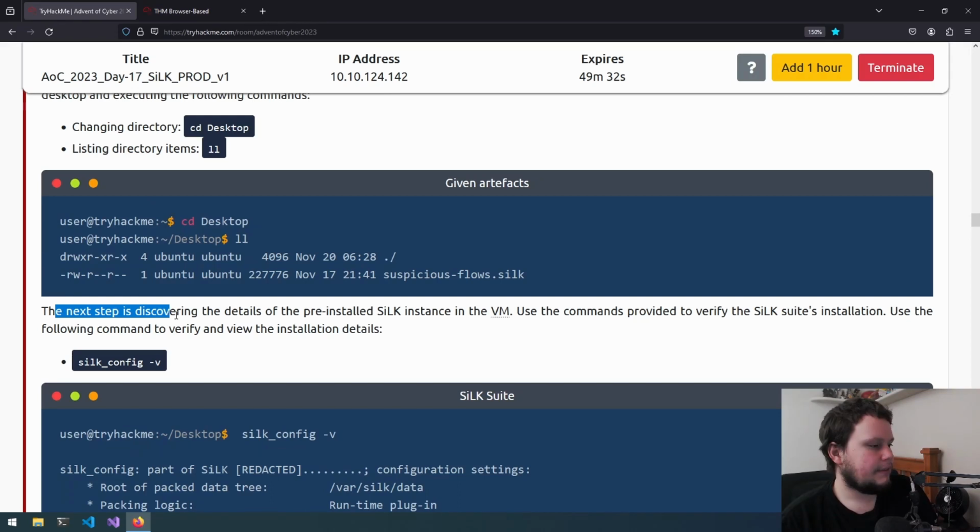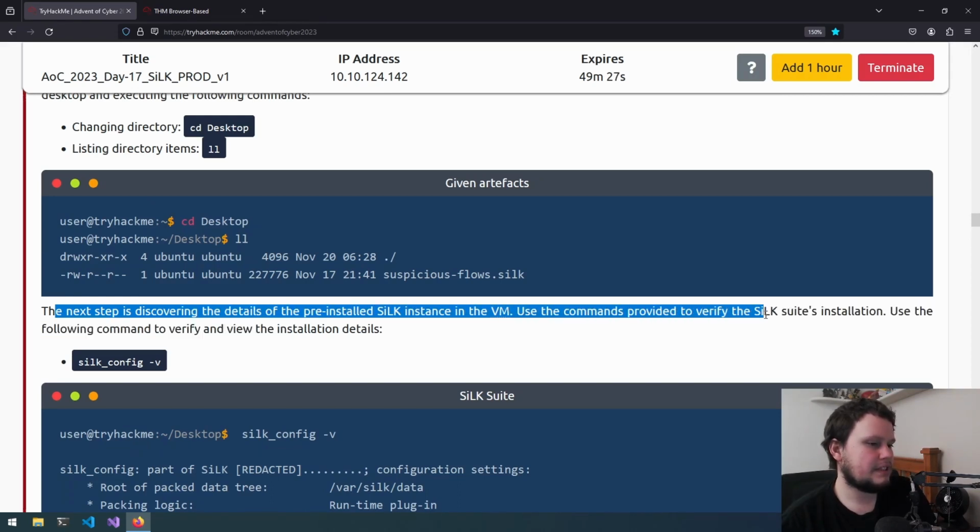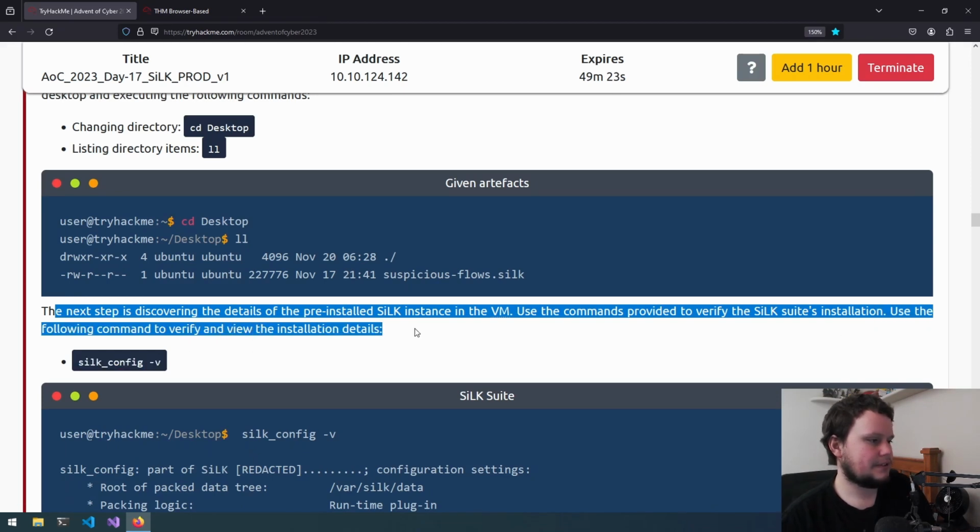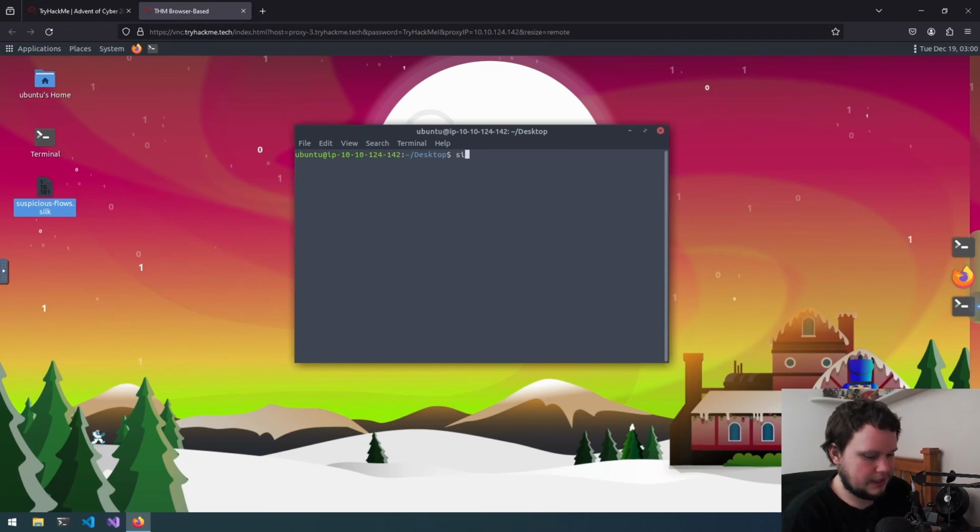The next step is discovering the details of the pre-installed SiLK instance in the VM. Use the commands provided to verify the SiLK Suite's installation. Use the following command to verify and view the installation details. So we'll run silk_config -v. Oops, I spelled that incorrectly. Get rid of that last v there.